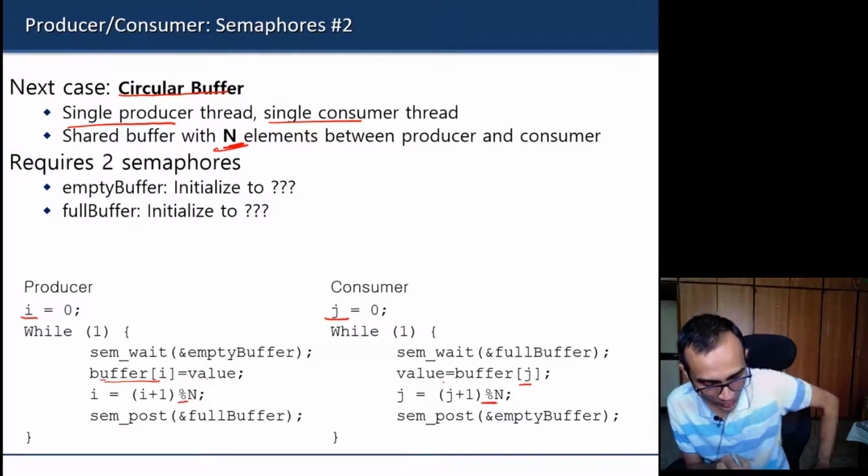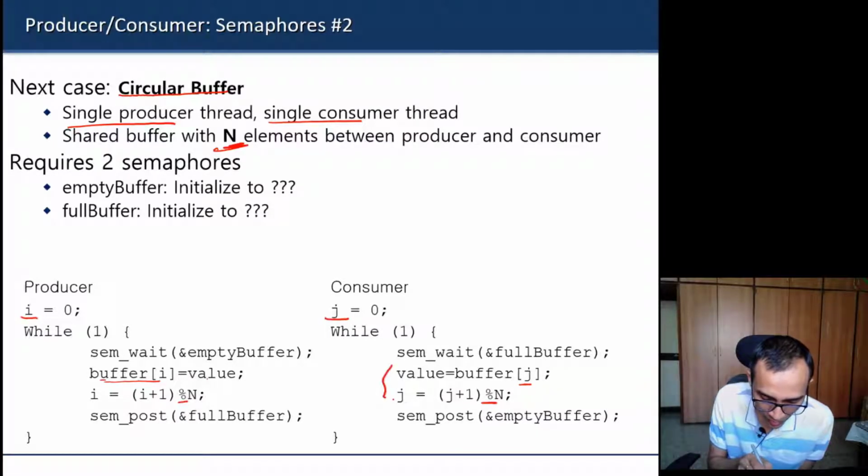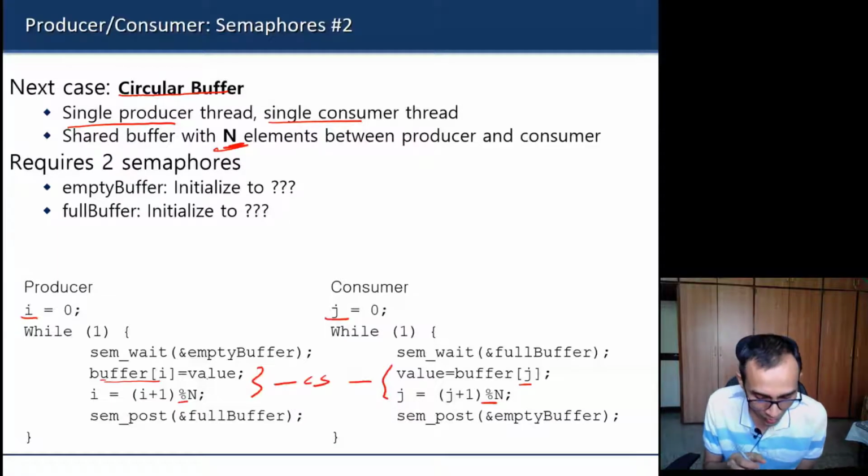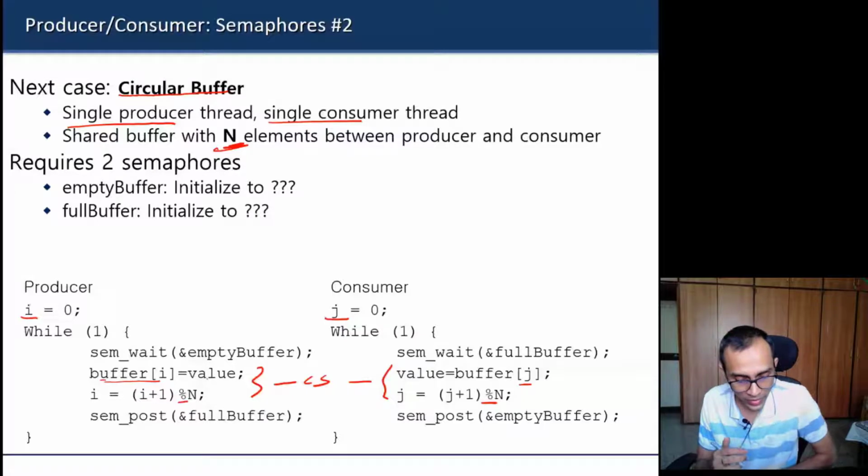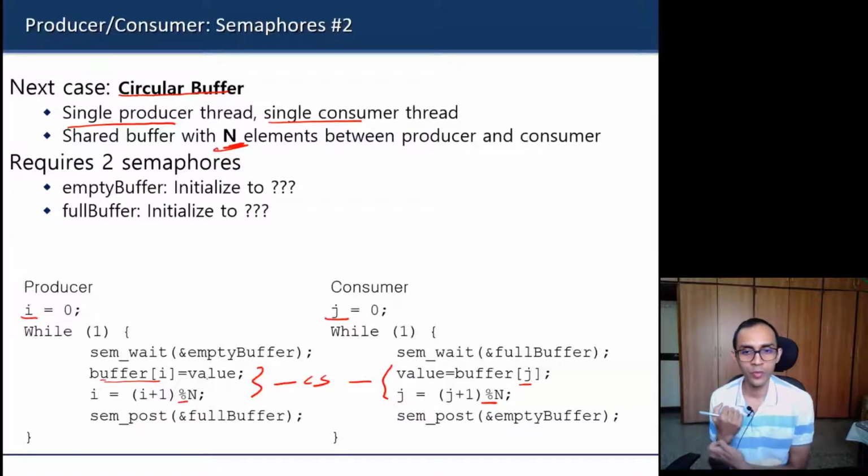And we are protecting this, because this is the critical section part of the code. We are surrounding it with wait and post operations using the two semaphores, empty buffer and full buffer. So now in this case, what should we initialize empty buffer and full buffer to?